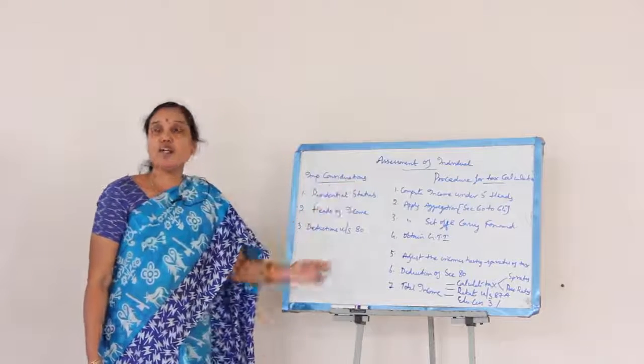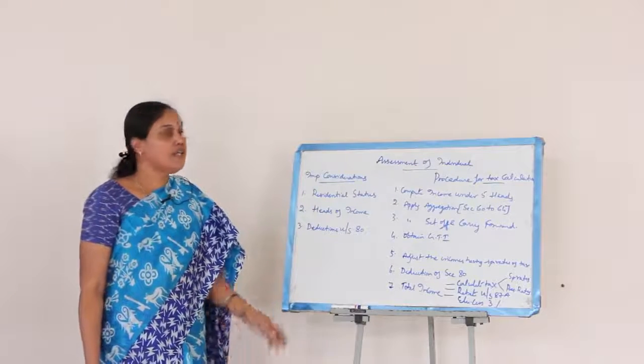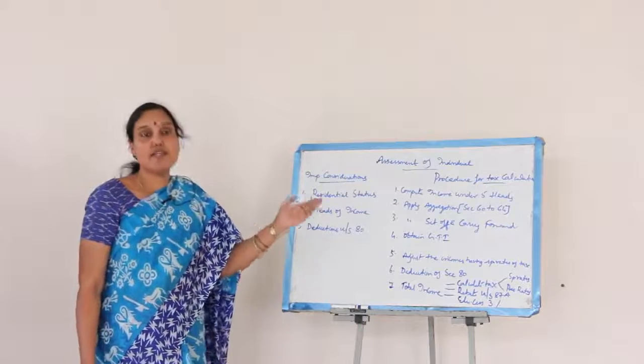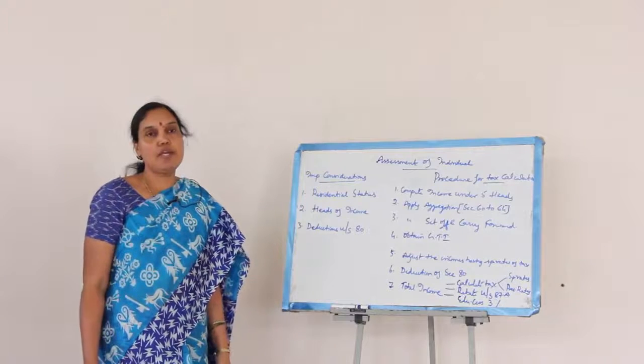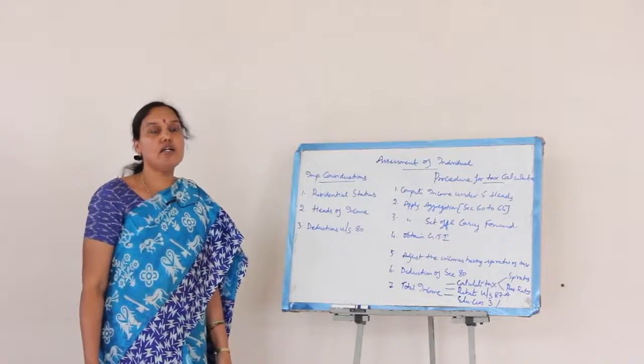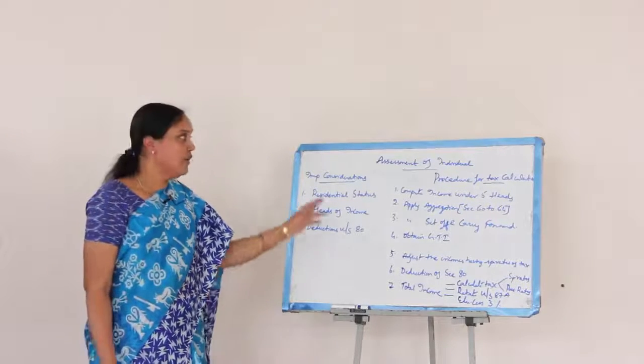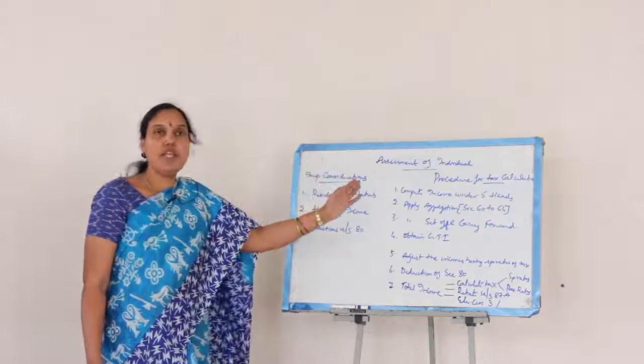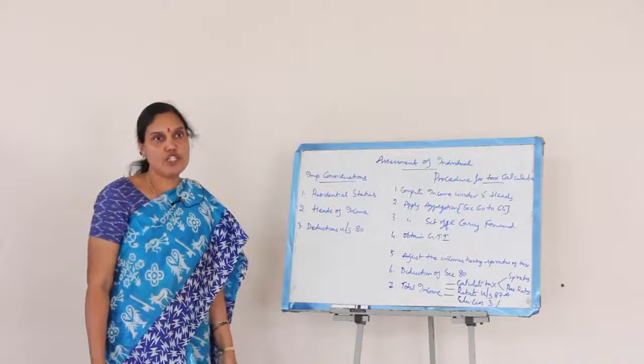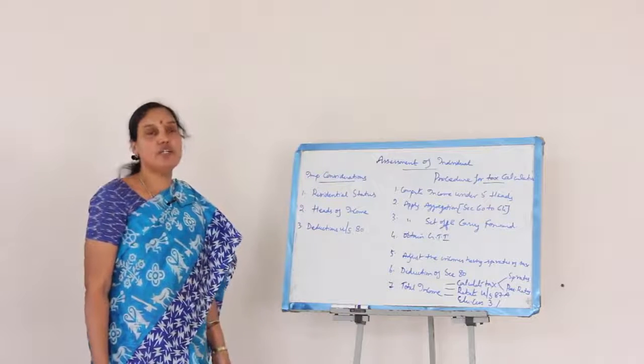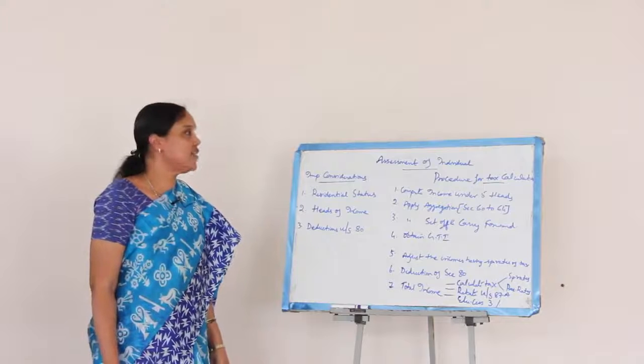Then the second is called house property income. That is, the income which is derived by an assessee by letting out house property is taken into account under this particular head. So for the house property head of income, we need to apply the provisions of section 22 up to section 25 of the Income Tax Act of 1961.